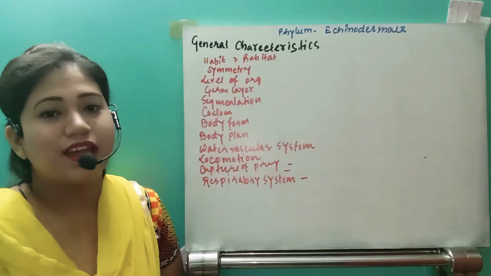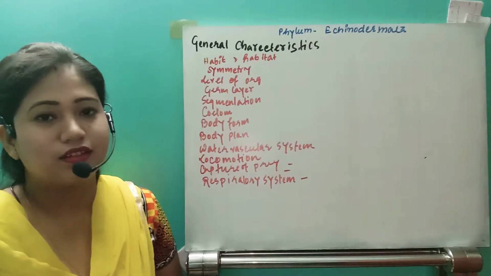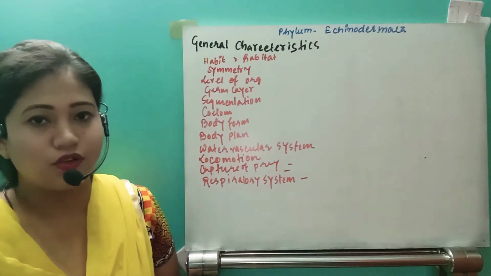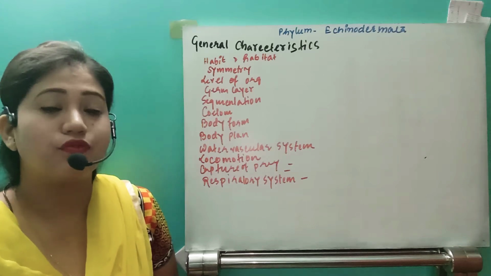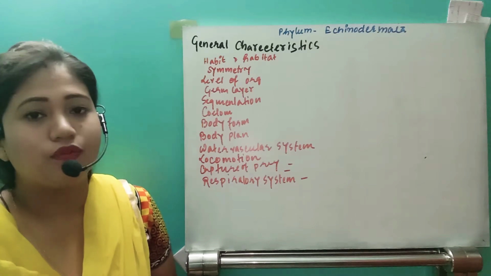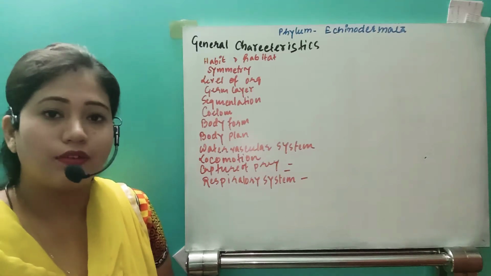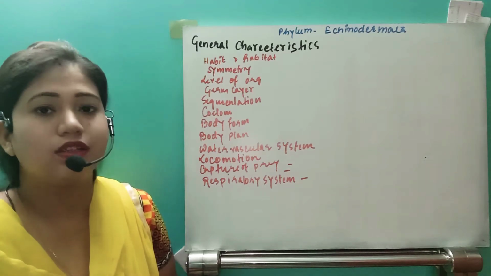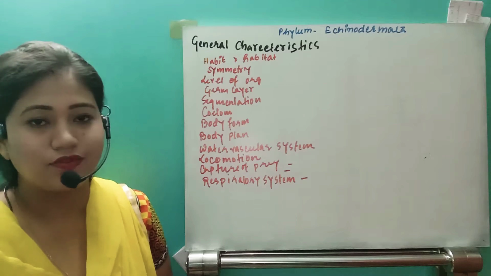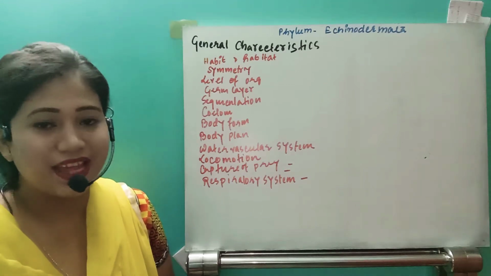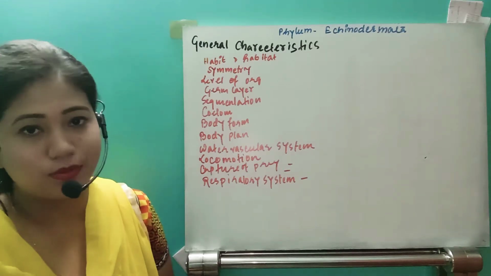Hello students, in the last video we have seen the phylum Mollusca, the general characteristics and the physiological characteristics we have seen in two separate videos. So in this video we are going to start with the next phylum, actually the last phylum of the invertebrates, that is the phylum Echinodermata.